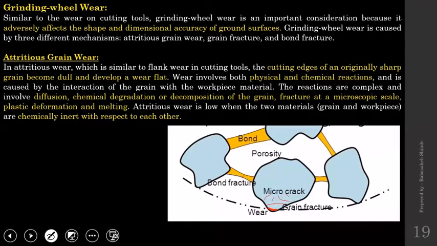Next, grinding wheel wear. Now to talk about this grinding wheel wear, let me explain this one. Suppose this is a grinding wheel. It has certain abrasives on its periphery. Now it has started rotating. There is some workpiece, and that workpiece is being machined.